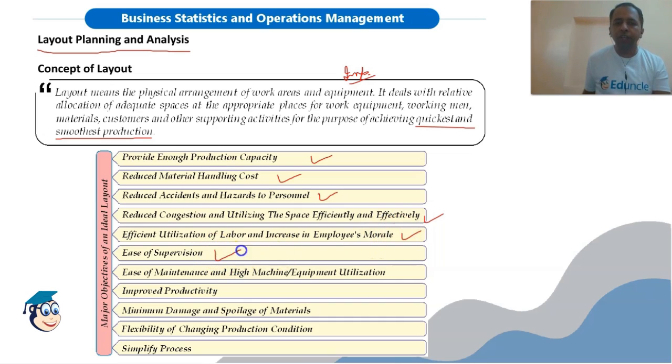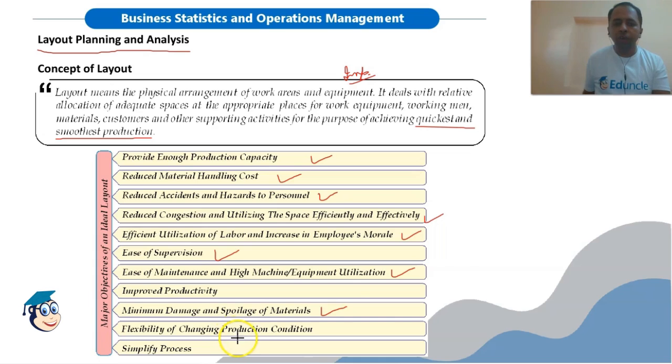Ease of supervision is again very important. A good layout planning will result in ease of supervision of all working areas. Ease of maintenance and high machine and equipment utilization. If machine utilization, that is the amount of time the machine is busy working, is high, then obviously productivity will be high. That means output will be high, and profit will be maximized. Improved productivity. Minimum damage and spoilage of material. The minimum the spoilage and damage, the maximum will be the profit.